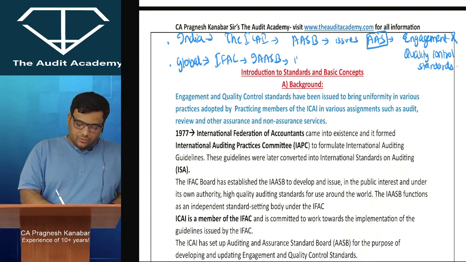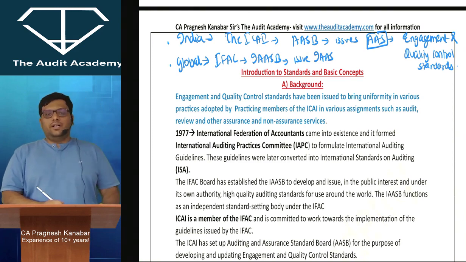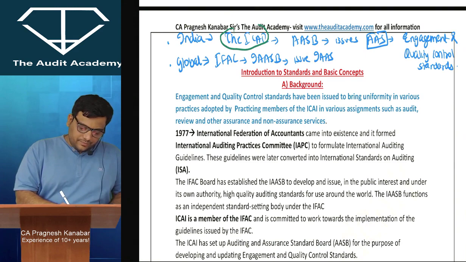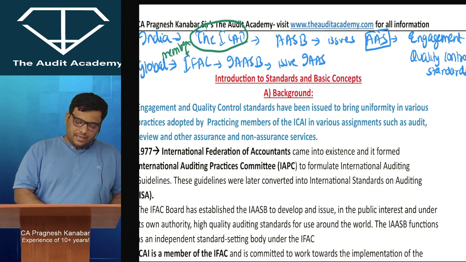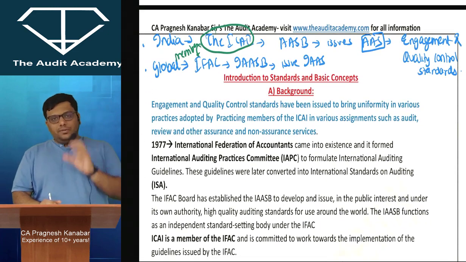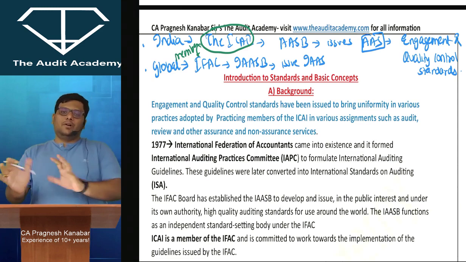And they issue International Auditing and Assurance Standards, which are called International Engagement and Quality Control Standards. Now, the ICAI is a member of IFAC. So, obviously, whatever is issued by the IFAC, we adopt and issue as per Indian laws and Indian customs.